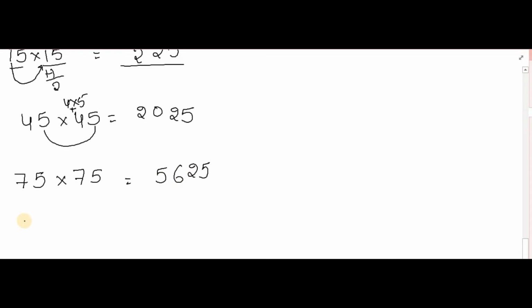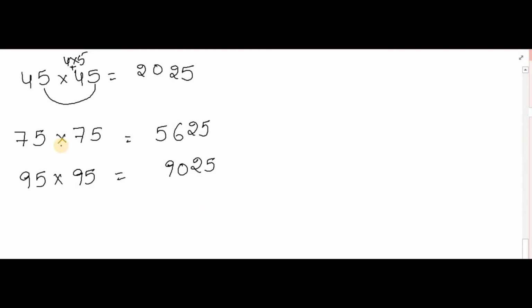Not only this, you can even do it for numbers after 100 also. So 5 5s are 25, 10 9s are 90. After 100 also you can do it, for example 105 into 105. For this the 25 is common, but instead of a single digit, just consider two digits. So 10 11s are 110.